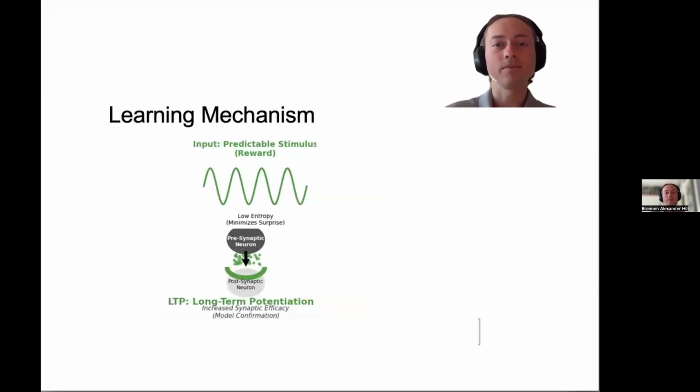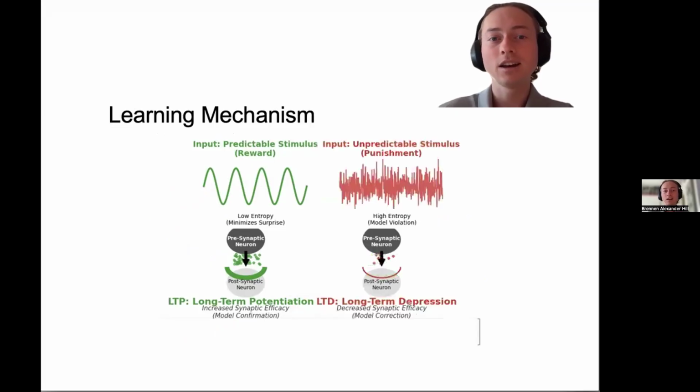So how does learning actually happen? When the agent acts correctly, we deliver a predictable stimulus. This low entropy signal minimizes surprise. Biologically, we hypothesize this induces long-term potentiation. It confirms the agent's internal model of the world. However, when the agent fails, we deliver an unpredictable stimulus, essentially white noise. This high entropy signal presents a model violation. This serves as an error signal, potentially inducing long-term depression to weaken the synaptic connections that led to the failure. This binary feedback mechanism aligns the biological imperative to minimize metabolic costs and surprise with our task goals.